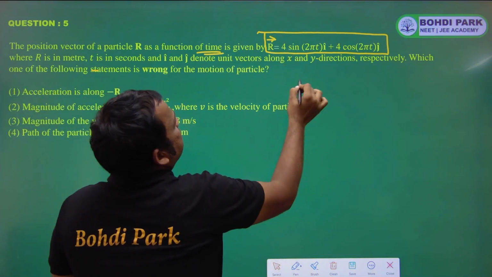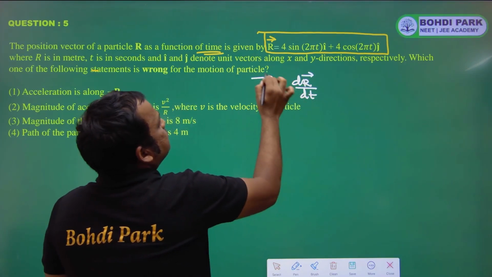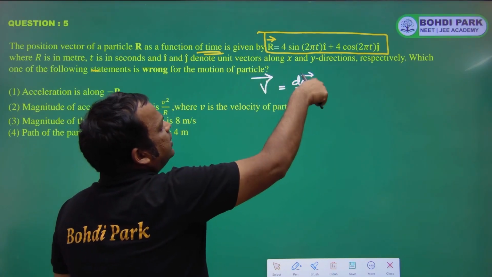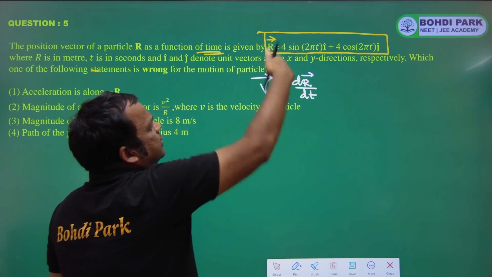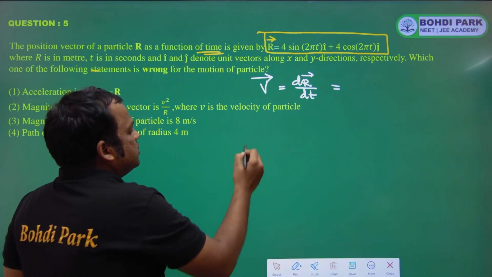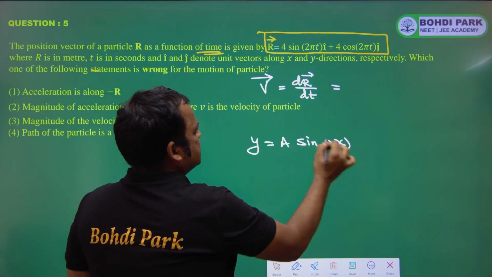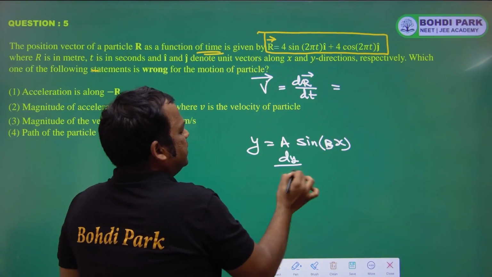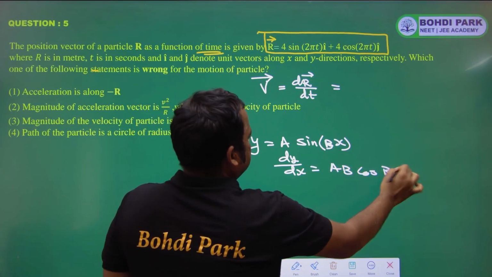So differentiate this r vector, dr vector by dt, we will get the v vector. This is the differentiation with respect to time. We'll get the velocity vector. So suppose y is equal to a sin bx, then dy by dx is equal to ab cos bx.